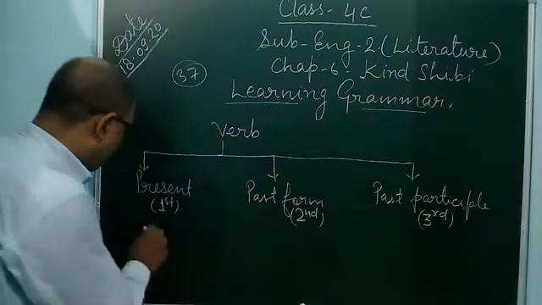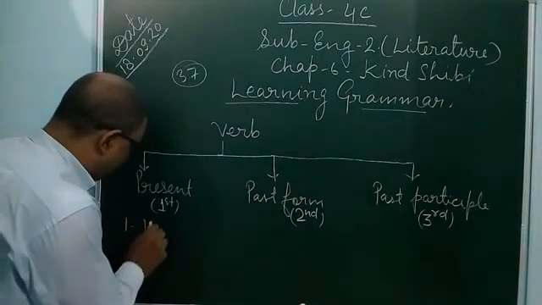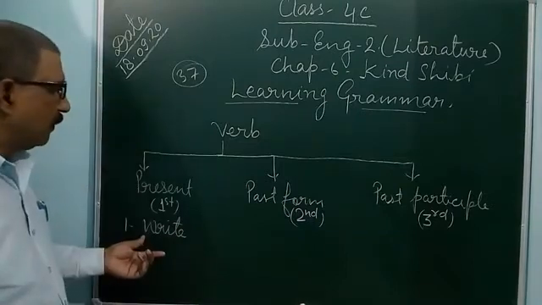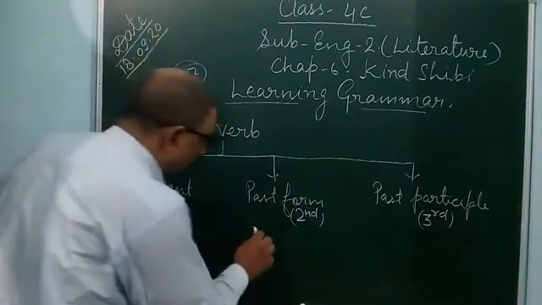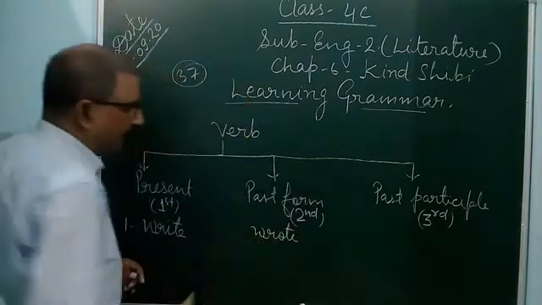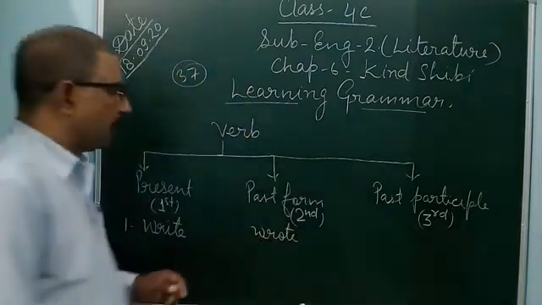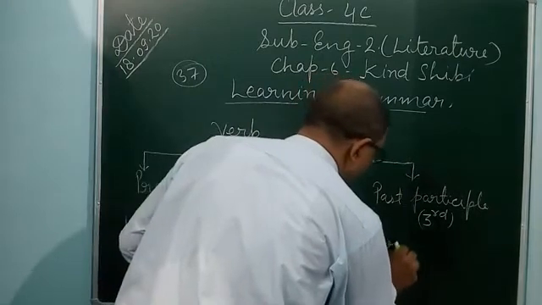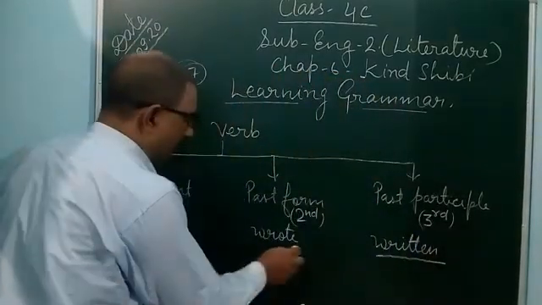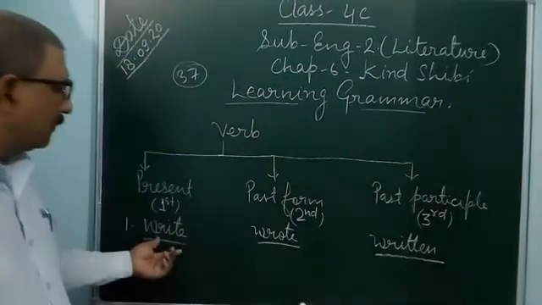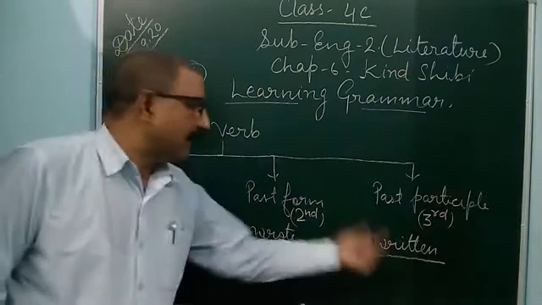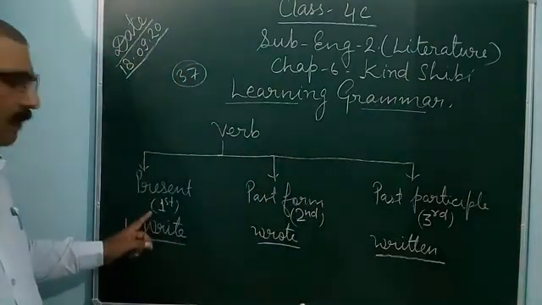You can see here, first word I am writing: write. Write is the present form, and the second form is wrote, W-R-O-T-E. Third form is written. So first form write, second form wrote, third form written. Write means present form or first form.